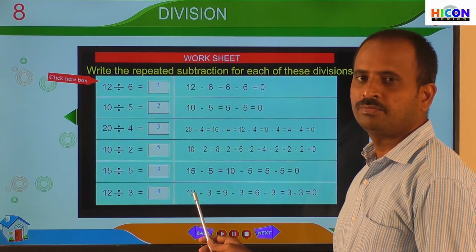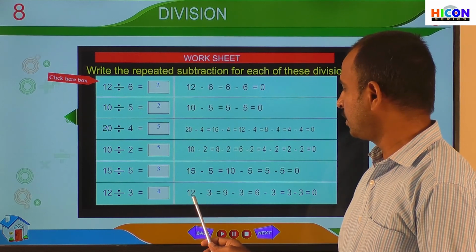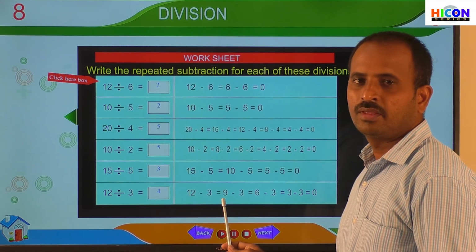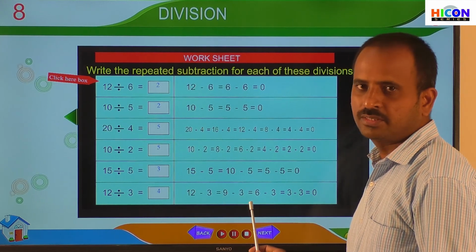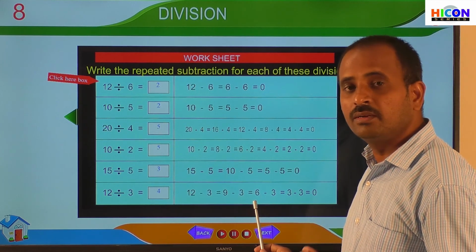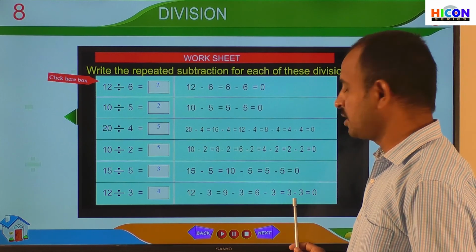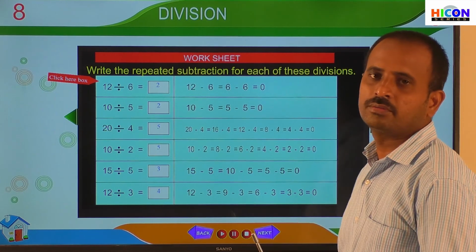So first write 12 and subtract 3 from 12. If you subtract 3 from 12, we will get 9. And again subtract 3 from 9, we will get 6. And if you subtract 3 from 6, we will get 3. And again subtract 3 from 3, the answer will be 0.